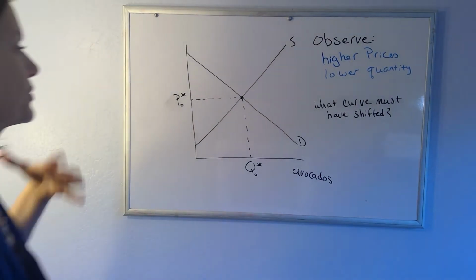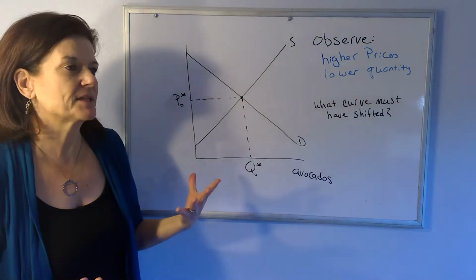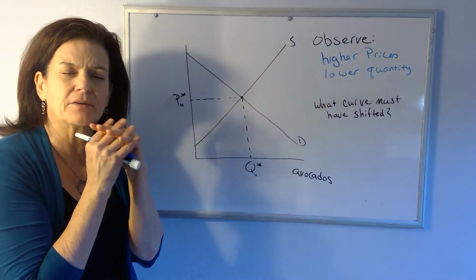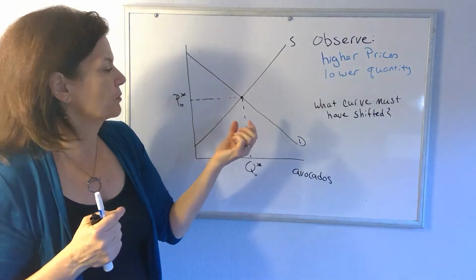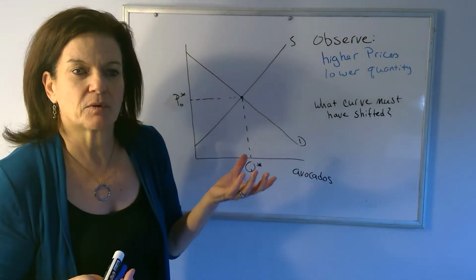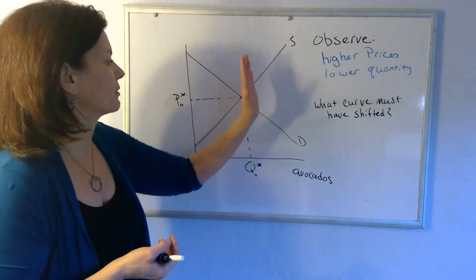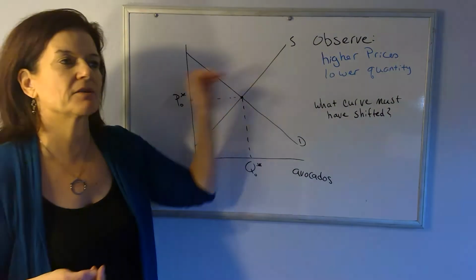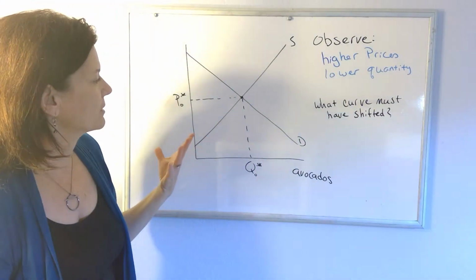So we can do examples where we have equilibrium and then we say this happens in the market. Let's use our supply and demand model to predict what we would expect to happen to equilibrium price and quantity. So we can say what would happen if demand went up, or what would happen if demand decreased, what would happen if supply increased, what would happen if supply decreased. We can talk about all those things.